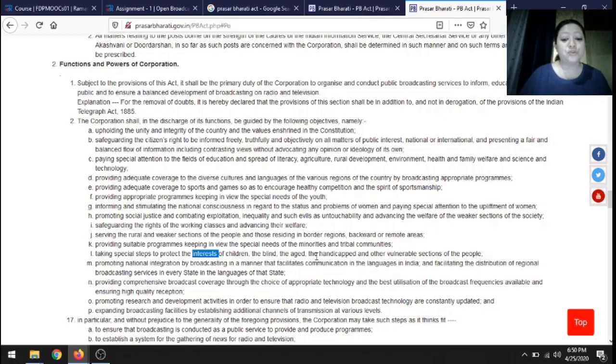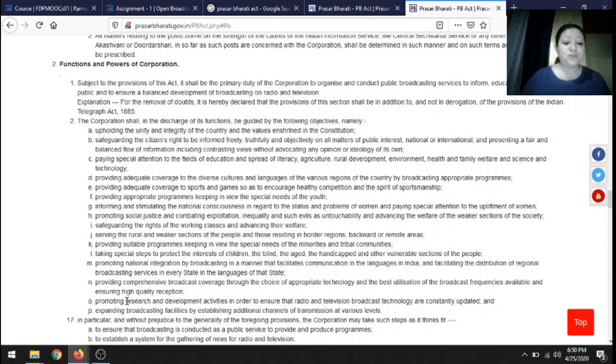So programs should also be made for the children, the aged, the blind, the handicapped, all the vulnerable sections of society. They should focus on providing national integration through the broadcast that is being done. Also provide a comprehensive broadcast through the choice of appropriate technology, and the best utilization of broadcast frequency should also be done, so that high quality reception is also there.